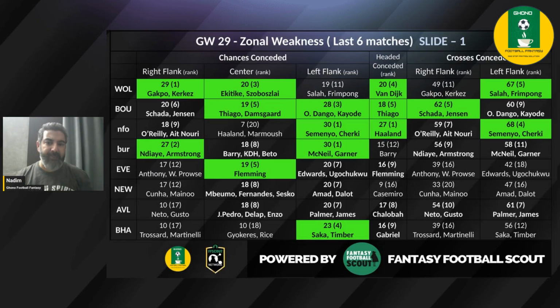Some of you have captain, so well done. But again, it looks like another good match for Semenyo, particularly Nottingham Forest's weakness down the left flank. That's where he's going to occupy, where they have conceded 30 chances and are ranked the worst side in terms of the left flank chances conceded.